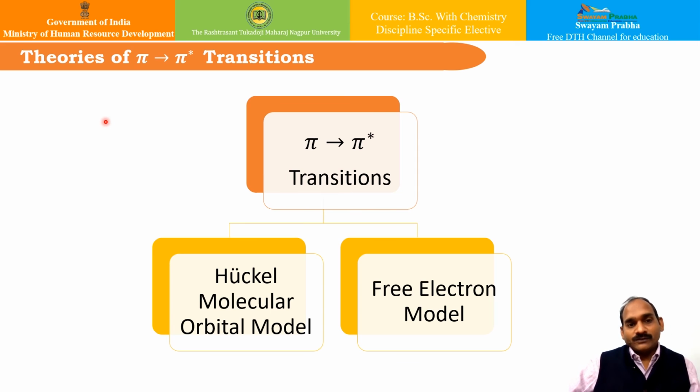If you look at the theories of pi to pi star transitions, they are very interesting. Several theories were proposed in the previous century, and they are theoretically able to explain the observed phenomena with regard to pi to pi star transitions. Earlier in this section we saw the Huckel molecular orbital theory overview. These simple theories are the HMO, one of them, and the other one is the free electron model theory.